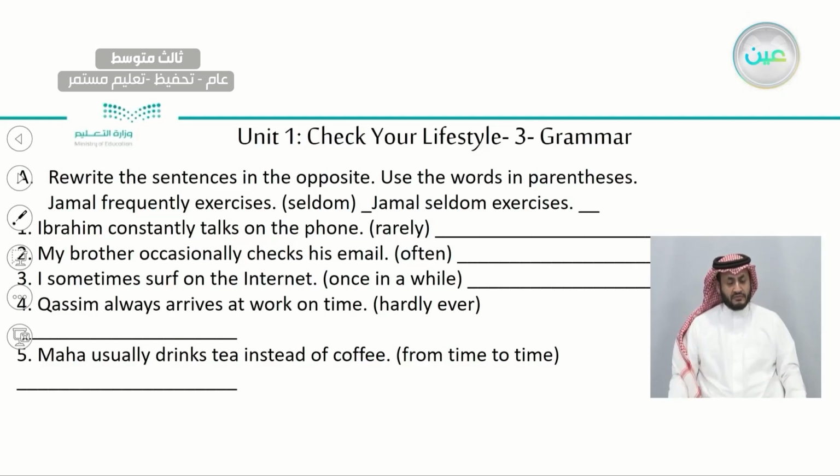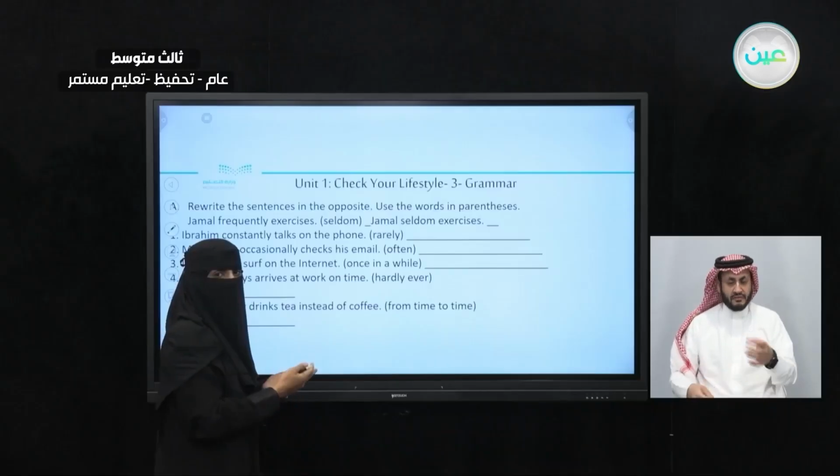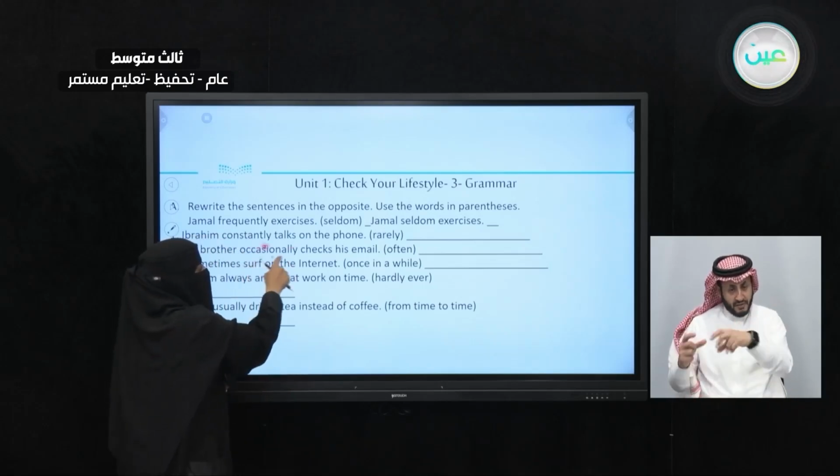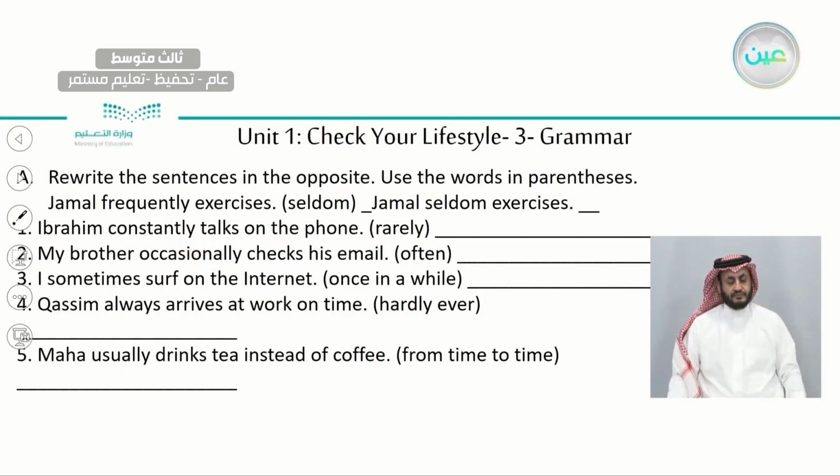My brother occasionally checks his email. So, excellent. Occasionally is the adverb of frequency. What about number three? What do you think? Sometimes, excellent. Sometimes is the adverb of frequency. So, what about 4 and 5?